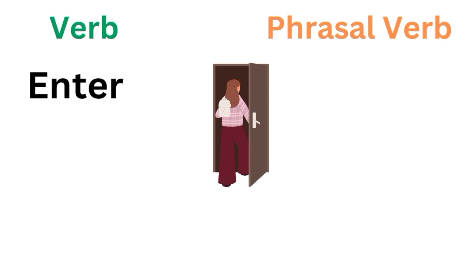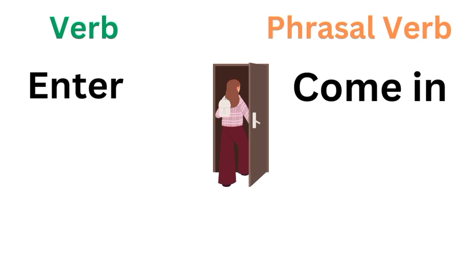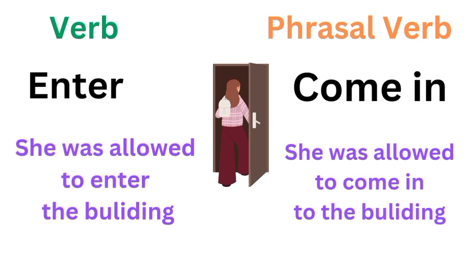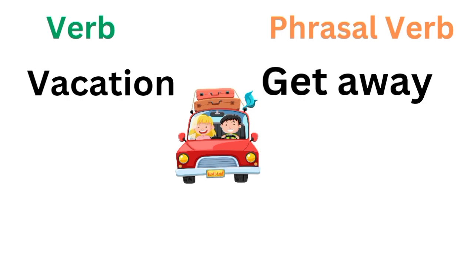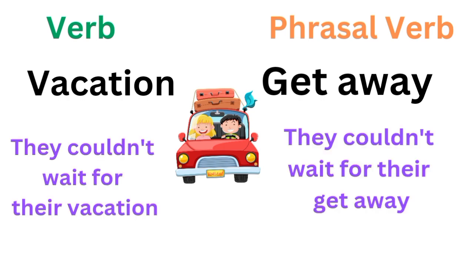Enter. The phrasal verb for enter is coming. You can use it in both sentences. For example, she was allowed to enter the building, or she was allowed to come into the building. Vacation. The phrasal verb is get away. For example, they couldn't wait for their vacation, or they couldn't wait for their getaway.